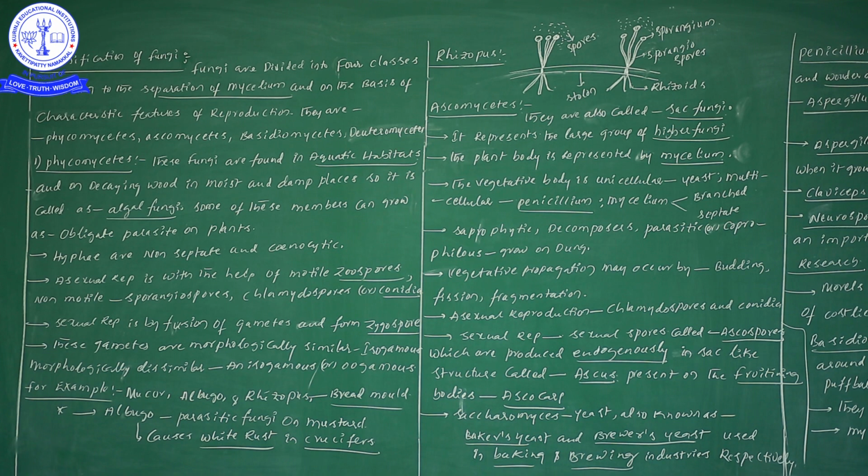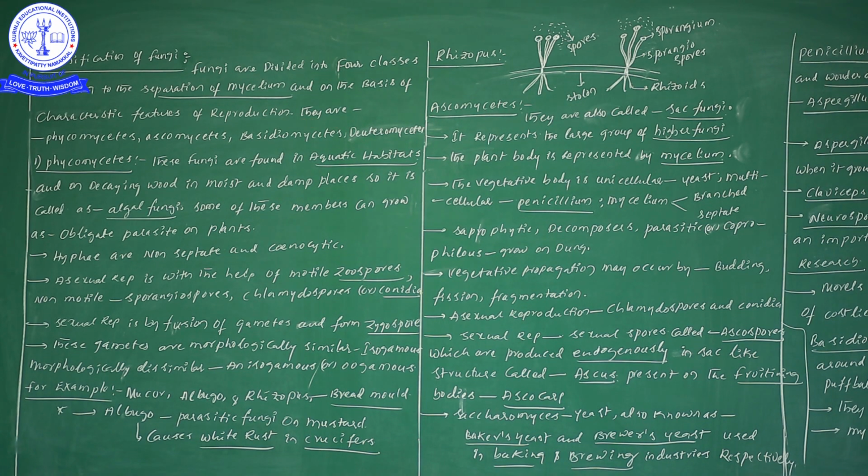Based on these, we have four classes. What are those? First is Phycomycetes, second is Ascomycetes, third is Basidiomycetes, and fourth is Deuteromycetes.